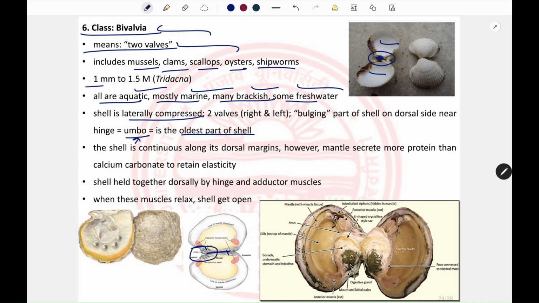However, the mantle secretes more protein at this region than calcium carbonate to maintain the elasticity between the two shells. And these two shells are held together by means of adductor muscles that are present inside the shell. When these muscles contract, the shell is closed, and when these muscles relax, the shell gets opened.